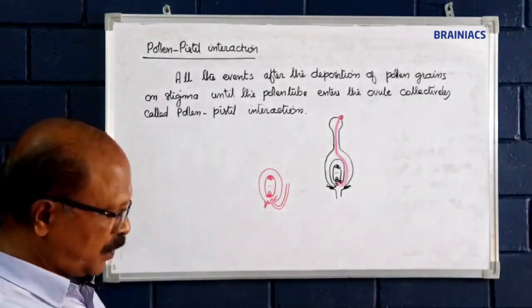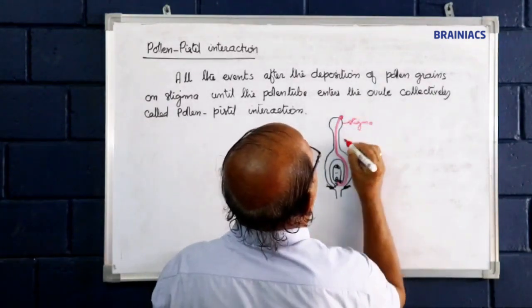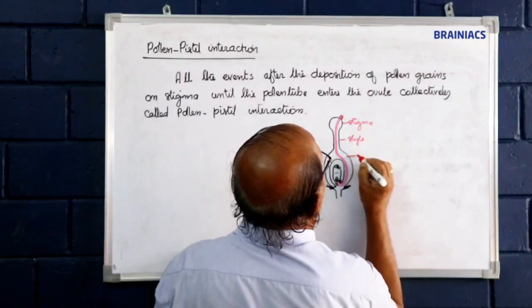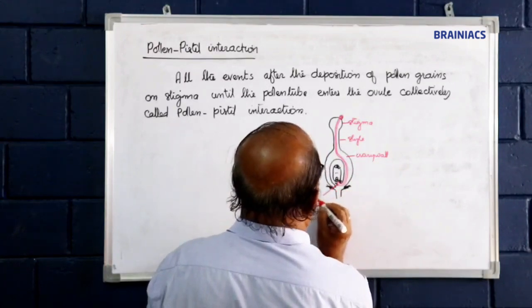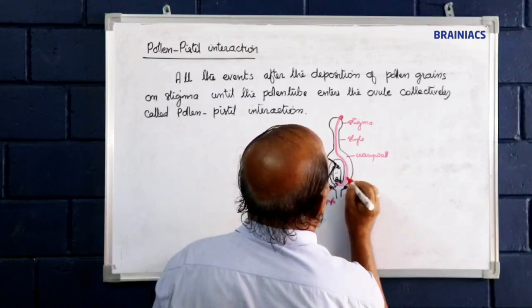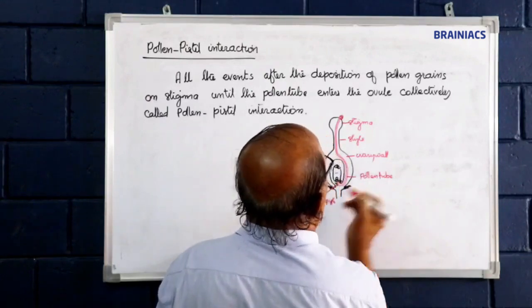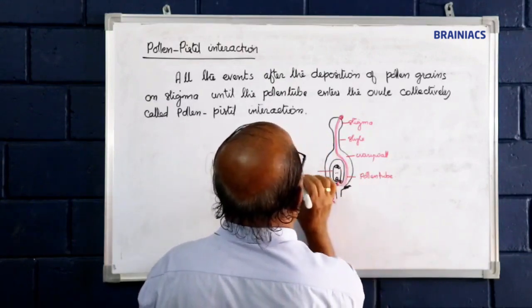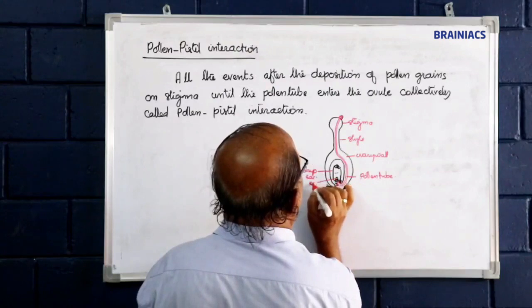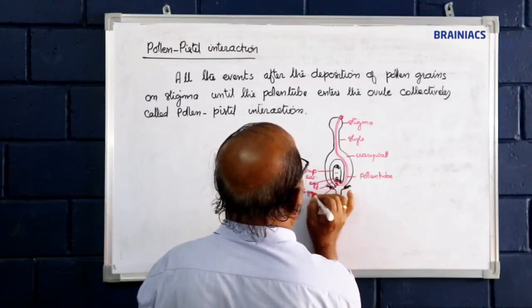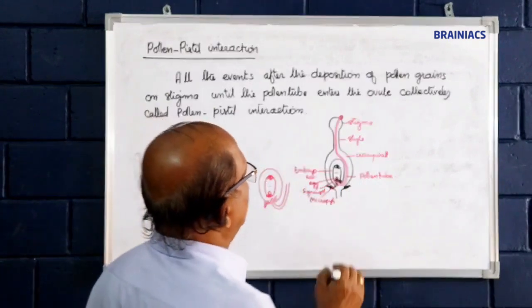Enlarged view. See, this is stigma, style, ovary wall, micropyle, pollen tube, etc. This is thalamus.